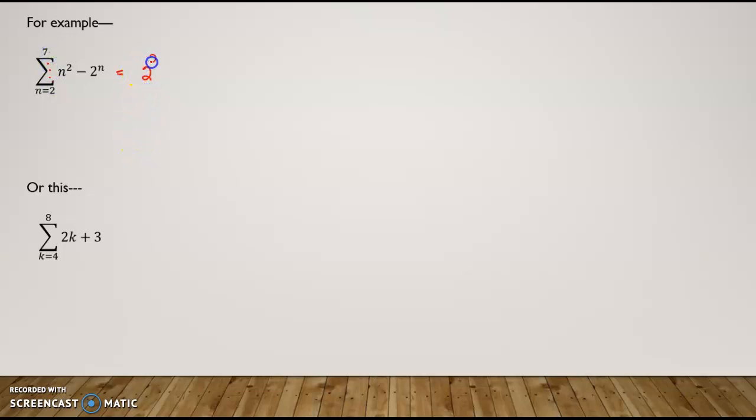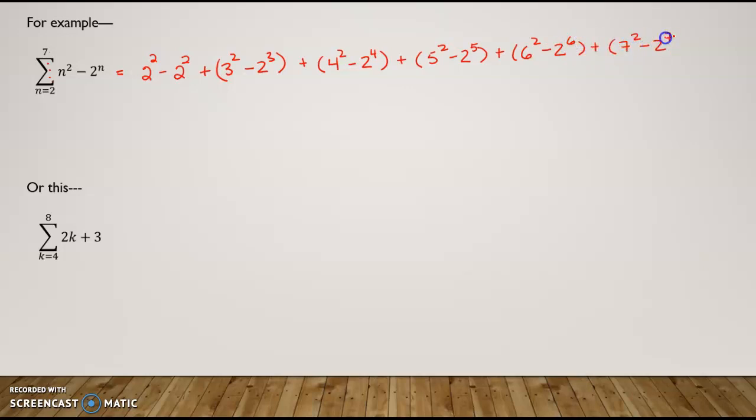So I'd have 2 squared minus 2 squared plus 3 squared minus 2 cubed plus 4 squared minus 2 to the 4th plus 5 squared minus 2 to the 5th plus 6 squared minus 2 to the 6th plus 7 squared minus 2 to the 7th.